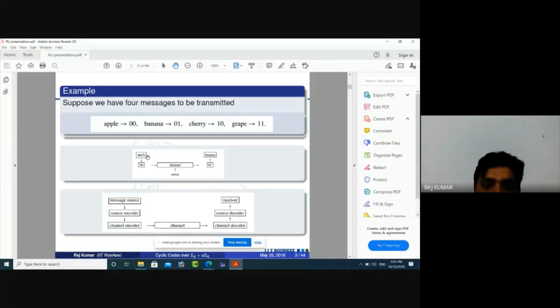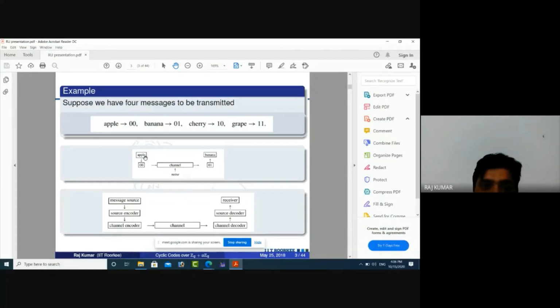Suppose I want to transmit the message apple. Apple is encoded as 00. We have to send this message using some device, or we can say a satellite. This is a different part of the system; we are only giving examples of encoding and decoding, so we forget what is between them. So 00 is transmitted to the channel, which is noisy, and due to this noisy channel some error has occurred in the message. Suppose 00 is converted into 01, the last 0 is converted into 1. That means a single error has occurred in the message.